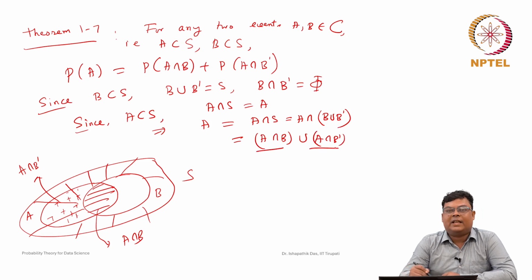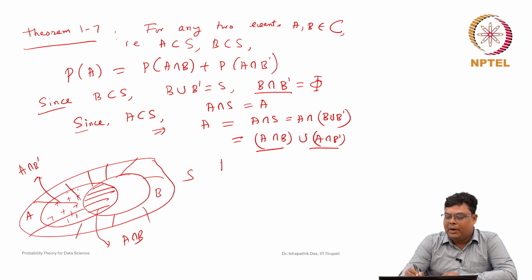Now, A intersection B and A intersection B complement will be disjoint, because B and B complement are already disjoint. Any element that belongs to A intersection B belongs to B, and any element that belongs to A intersection B complement belongs to B complement. An element cannot be in both parts, because then it would be in both B and B complement, but B intersection B complement is the null set. That is why A intersection B and A intersection B complement are disjoint.